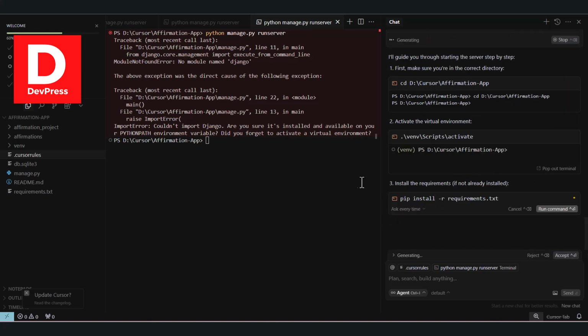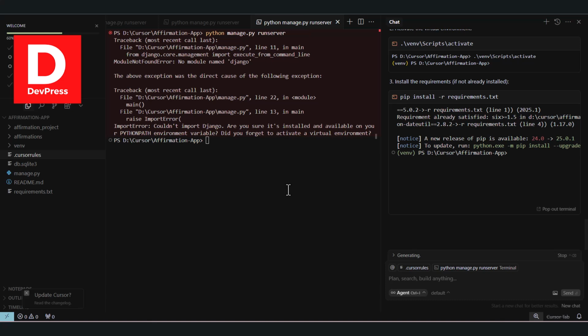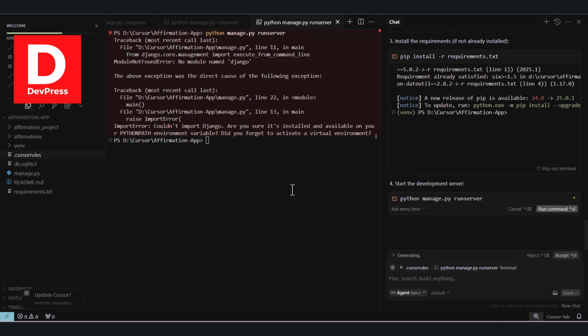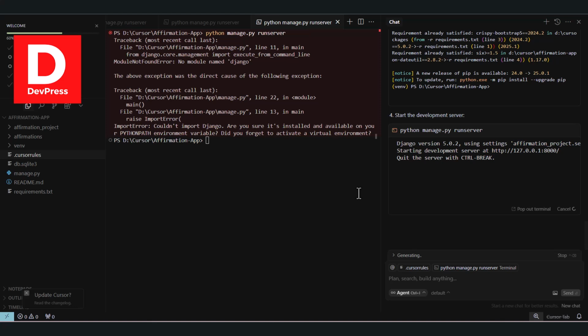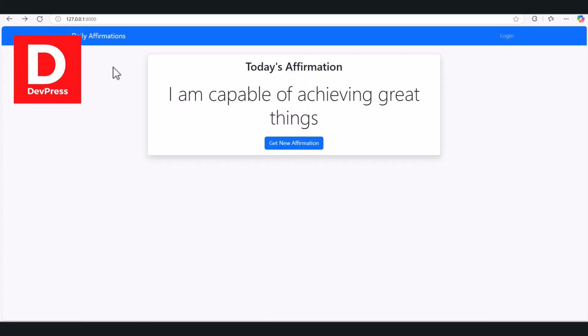Okay, so it is basically going through a bunch of ways to start the server, right? Notice that now the server is started, it will refresh on its own.